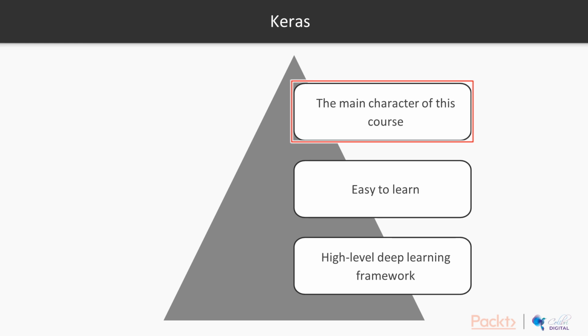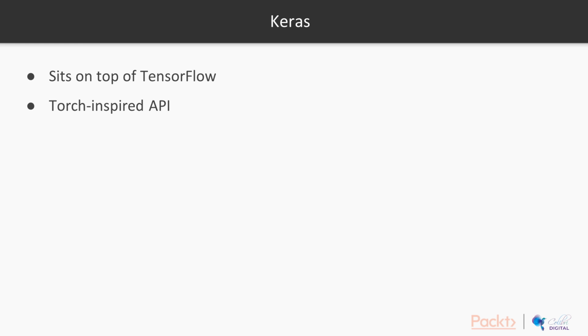Keras is the main character of this course. As we said earlier in this course, it's a very easy to learn, very high level deep learning framework that allows us to leverage backends like TensorFlow. So it still allows you to leverage the same power offered by TensorFlow, but in a much simpler API. In fact, the API for Keras is inspired by Torch, which is another framework we're going to talk about later, as we can see when we get into some code examples later on in this video. We can see that Keras has a lot of commonalities shared with Torch.